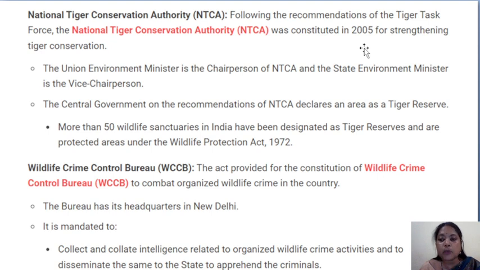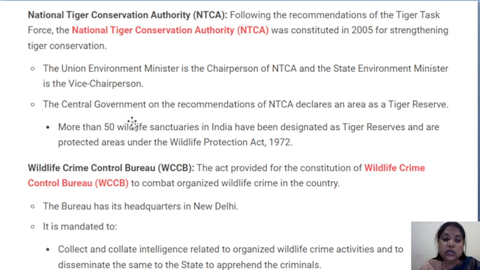In 2005. The Union Environment Minister is the chairperson of NTCA. So a question may come: who is the chairperson of NTCA? The answer is the Union Environment Minister. And who is the vice chairperson? The State Environment Minister is the vice chairperson.